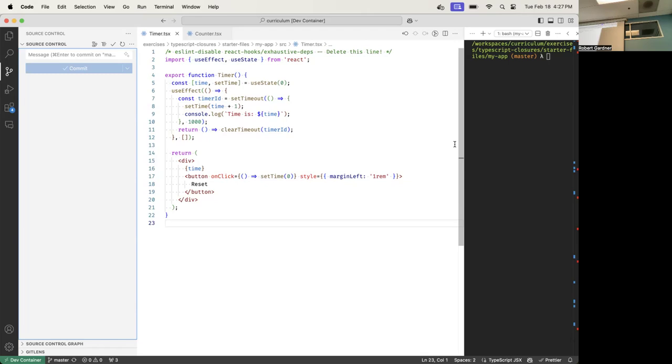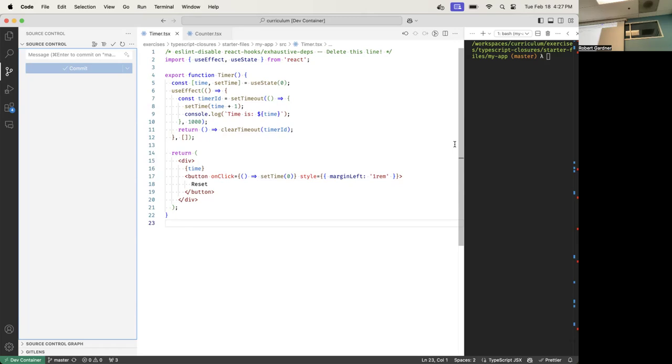So this arrow function's backpack has setTime in it and time in it. Okay, it's got both of them in there. But it cannot access the timerID, right? This arrow function cannot access timerID. Nope, because it's the inside arrow function up here. It's out of scope. Okay, all right, have we got that?